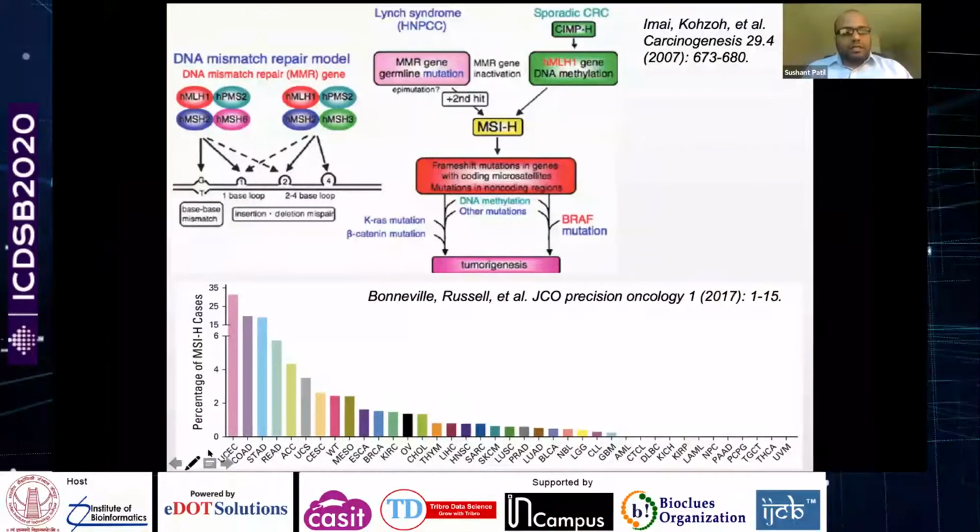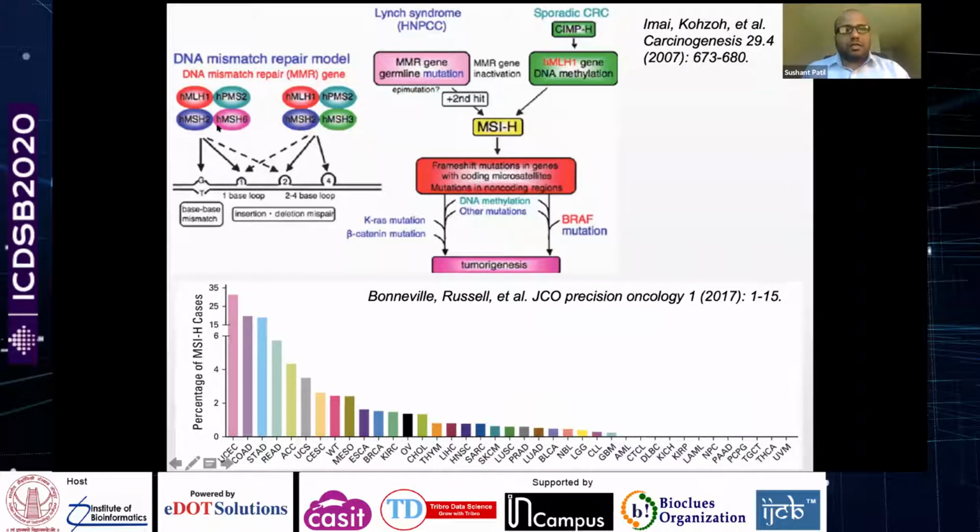So perhaps the most important word in the MSI definition that I showed you in the previous slide is uncorrected. Replication errors occur all the time, but microsatellite instability occurs when those errors go uncorrected, and the machinery which oversees the repair process is called the DNA mismatch repair gene, or MMR gene.